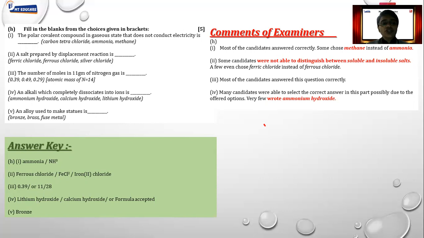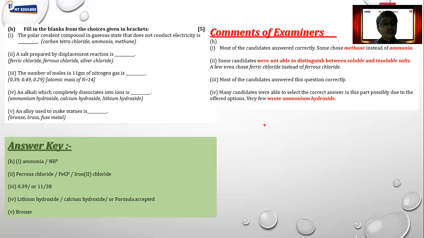An alkali which completely dissociates into ions. Now this is very important. Which alkali dissociates? For that we need to know that there are two different types of acid and base we have learned, that is strong and weak. The one which completely dissociates is always a strong alkali, and the one which doesn't dissociate is a weak alkali, of course. So what should be the answer over here?